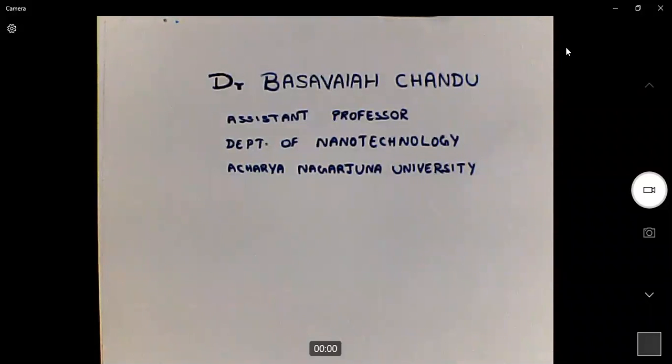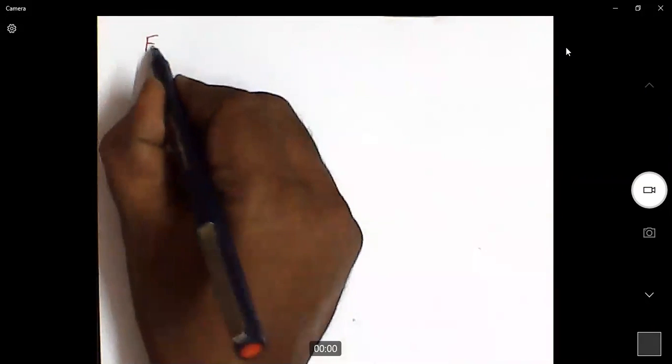Good morning, students. Welcome back to the class on photochemistry. We have just completed the Jablonski diagram. Now we will discuss the Franck-Condon principle.